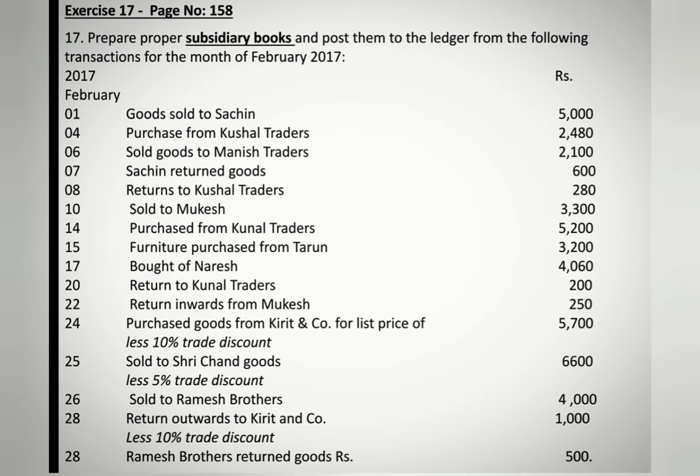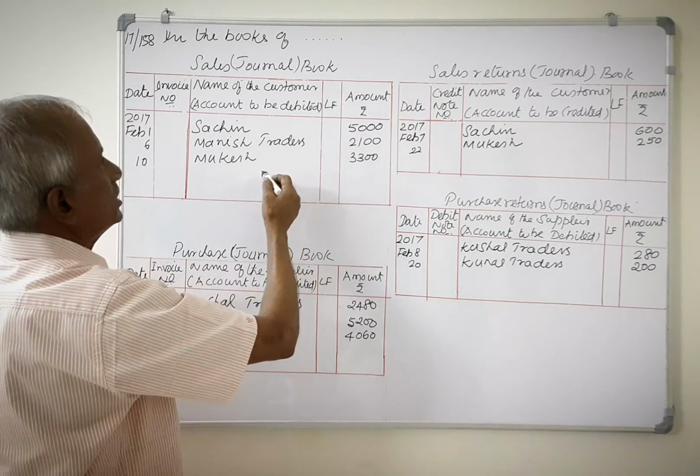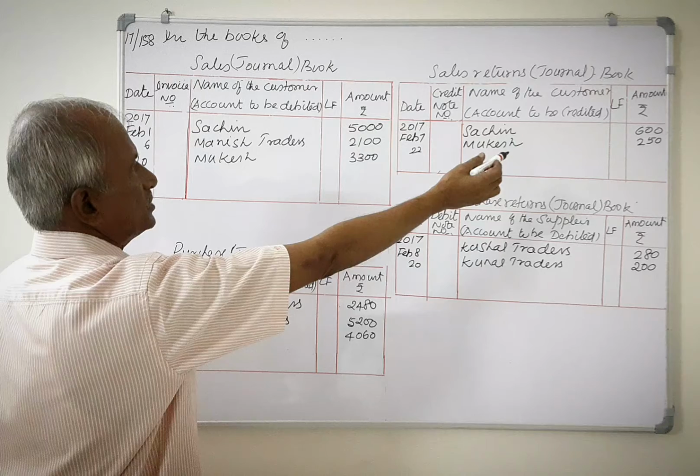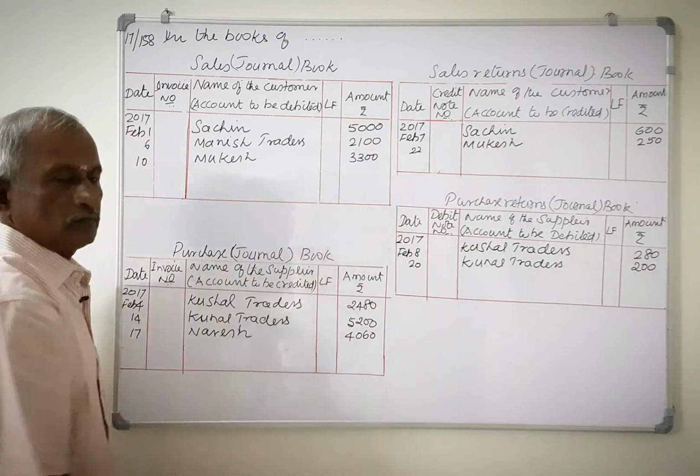Next transaction, February 22nd, return inwards from Mukesh 250. It is sales return, so it should be recorded in sales returns book. Mukesh's name appears in sales book, so it is definitely sales returns. So February 22nd, Mukesh 250.